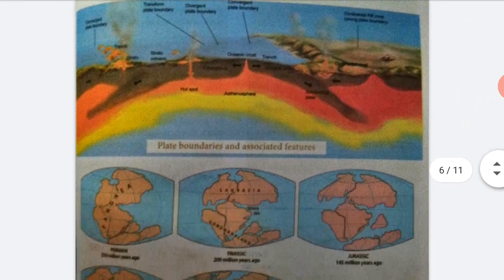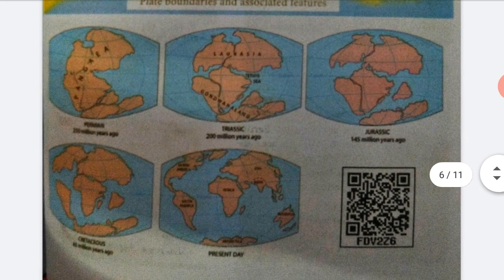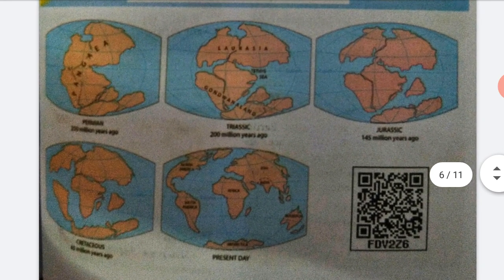Next, the tectonic plates movement. First, see the picture: Pangaea, Permian.